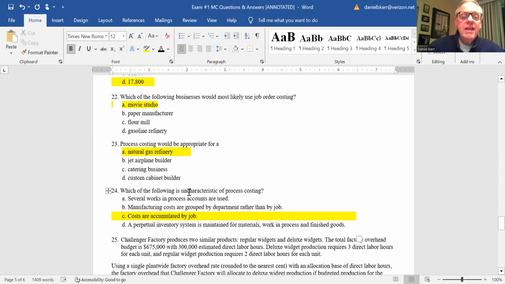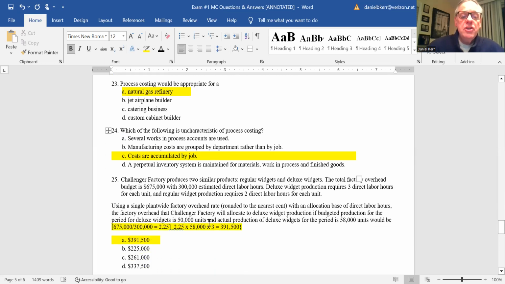24, which of the following is uncharacteristic? So this is not likely to happen in process costing, and costs are accumulated by the job would be the one that is not used in process costing. All those other things, several work in process accounts are used, manufacturing costs are grouped, a perpetual inventory system is maintained, work in process and finished goods. So the one that would be uncharacteristic of process costing would be C.